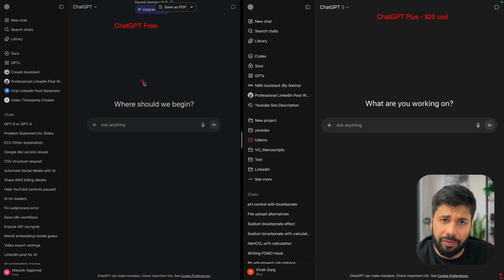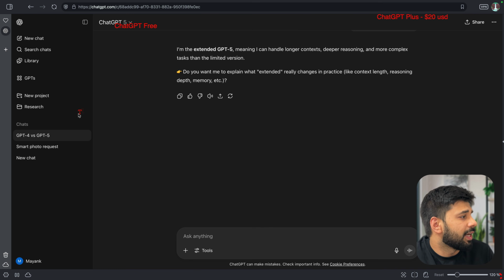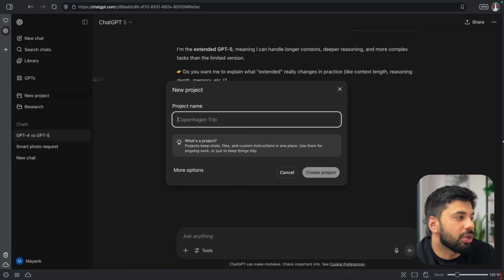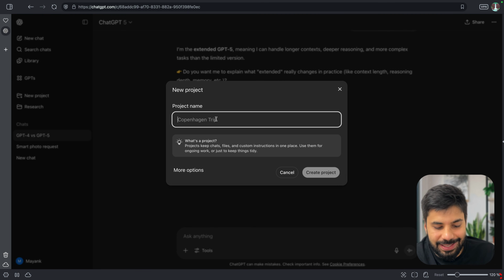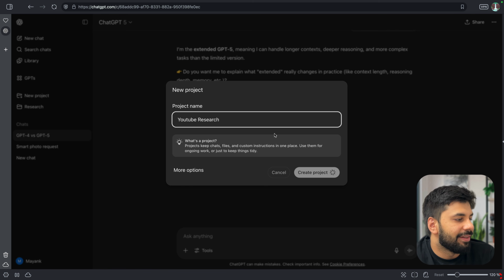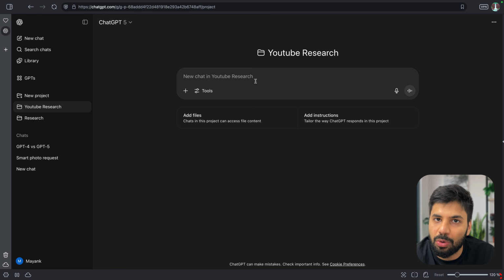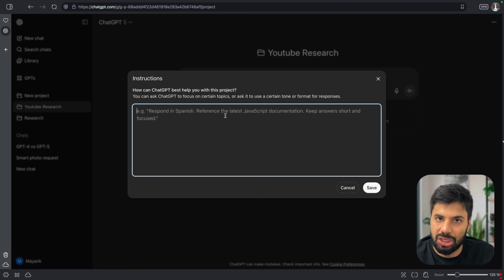So these are just a few offerings. Now, coming towards the next and the most important feature which I use a lot, that is access to creating a new project. I can just easily go and, let's say, create a project for my YouTube research. And once I create this project, I can have specific files added here, which will be referenced throughout this project. And I can give it instructions overall as well, which shall be used along with answering all the questions inside this project, right?